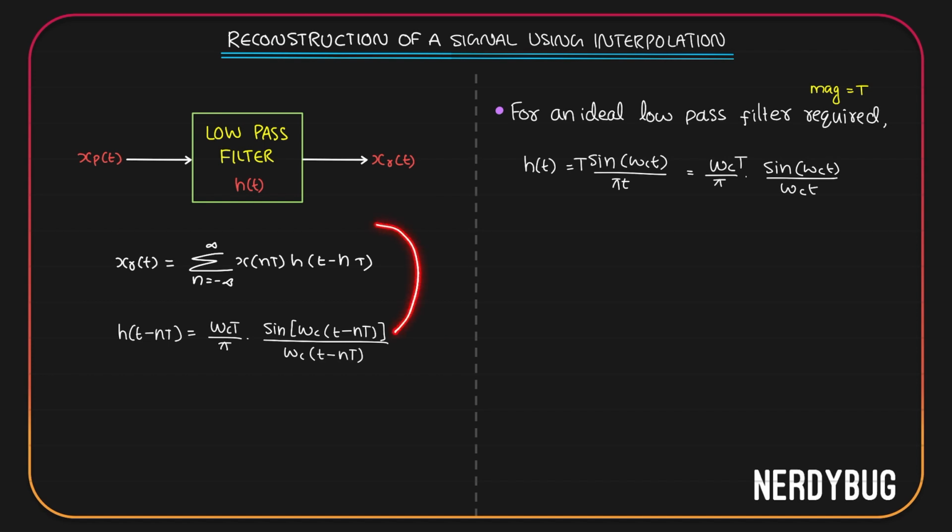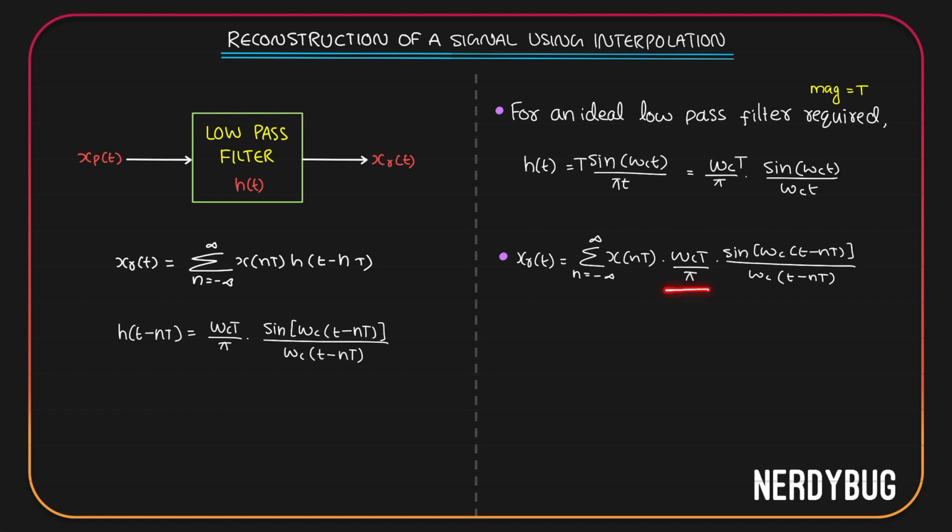Let us use this over here in this equation. Then the reconstructed signal or the output of the low pass filter xr of t will be summation from n equals minus infinity to infinity x of nt multiplied by omega ct by pi sine of omega c into t minus nt divided by omega c into t minus nt.